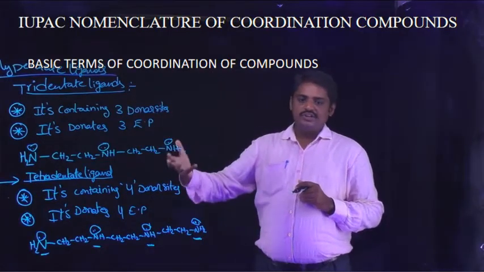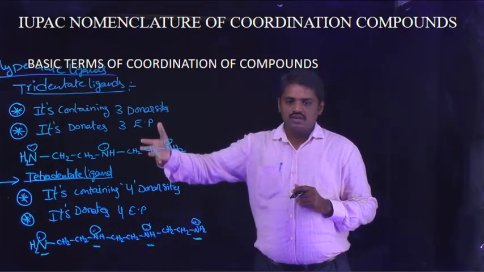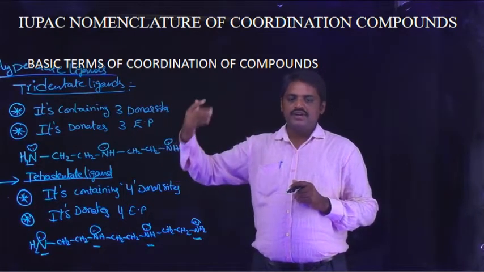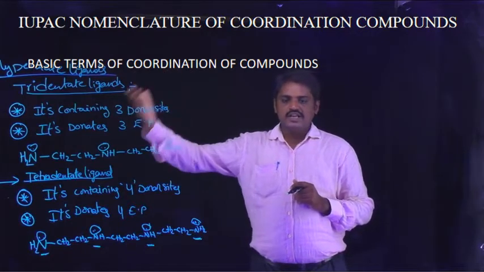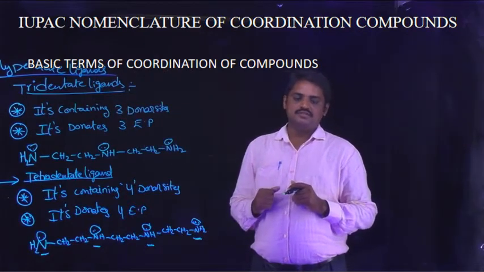Generally, any molecule containing 2 or more donor sites, which donates 2 or more lone pair electrons, is known as a polydentate ligand.